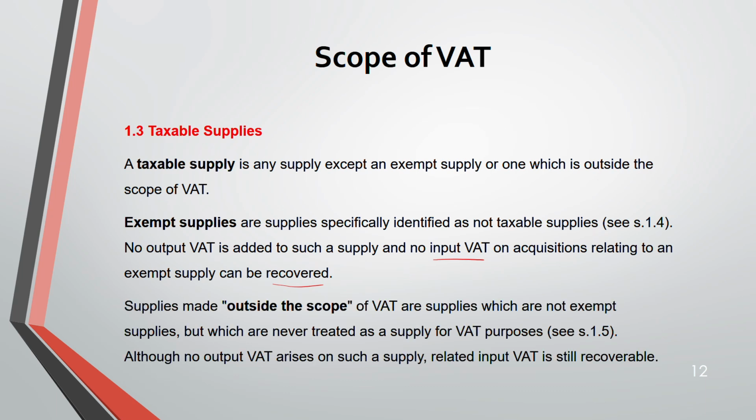Next, outside the scope of VAT. If it's outside the scope of VAT, they are never treated as supply for VAT purpose. This we'll see in section 1.5. So although no output VAT arises on such a supply, related input VAT is still recoverable. If it's outside the scope also, it will be recoverable. The input VAT will be recovered. That's why outside the scope is different from exempt supply. But they will not ask you the outside scope part in your exam. Mostly it is taxable supply and exempt supply that is asked.